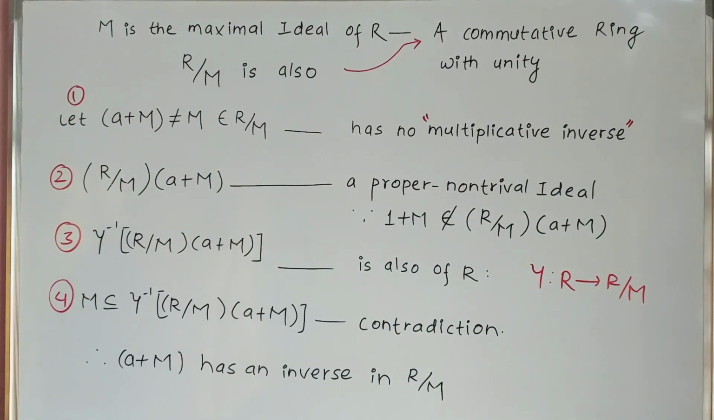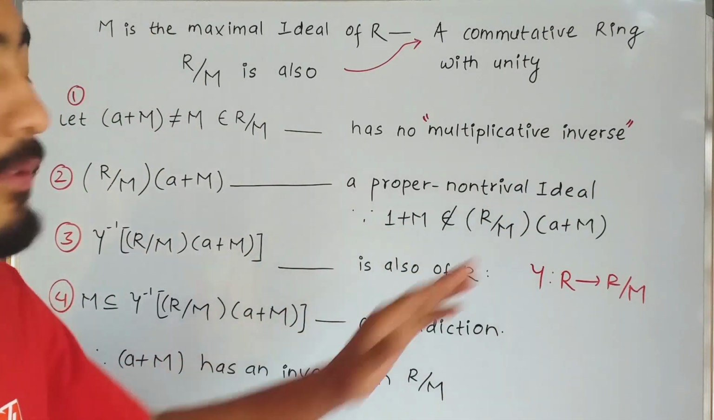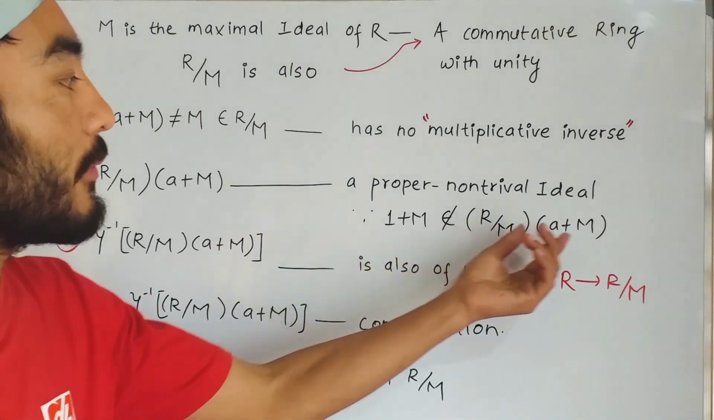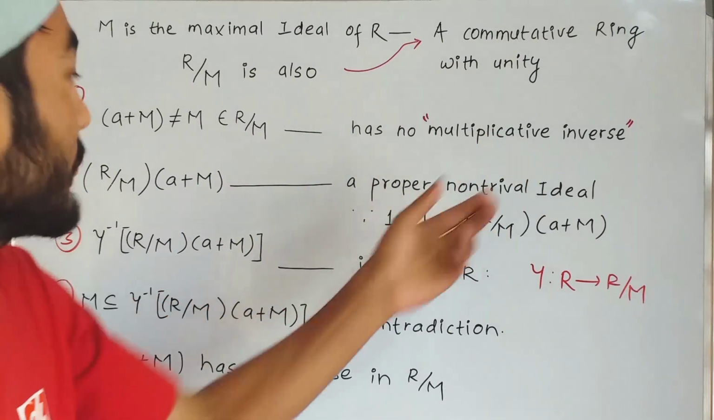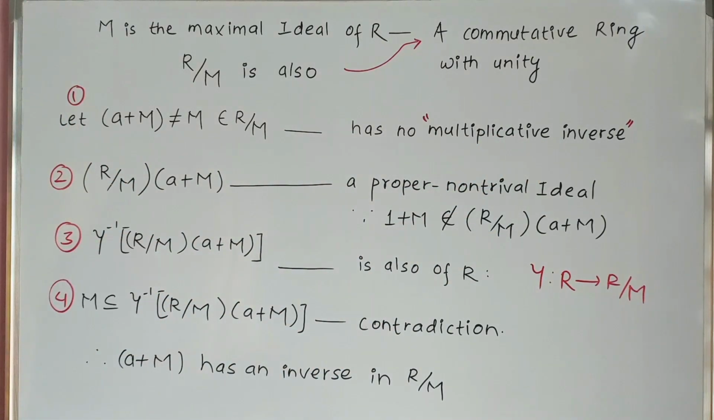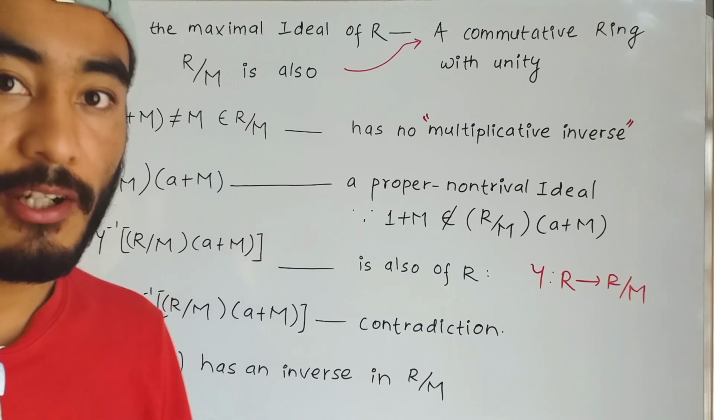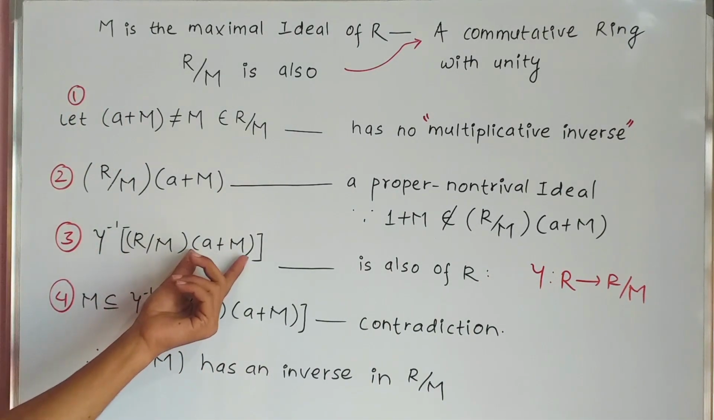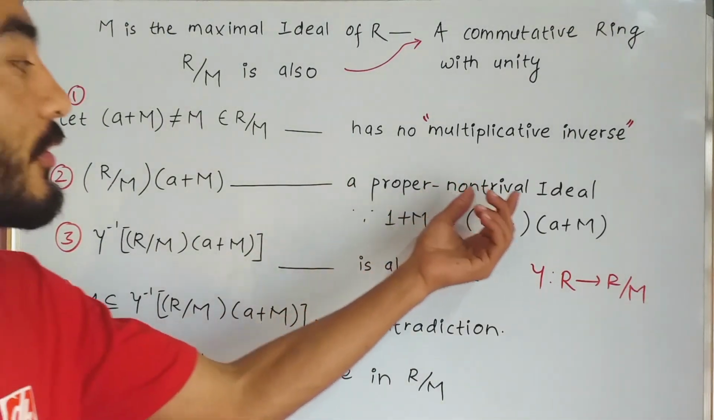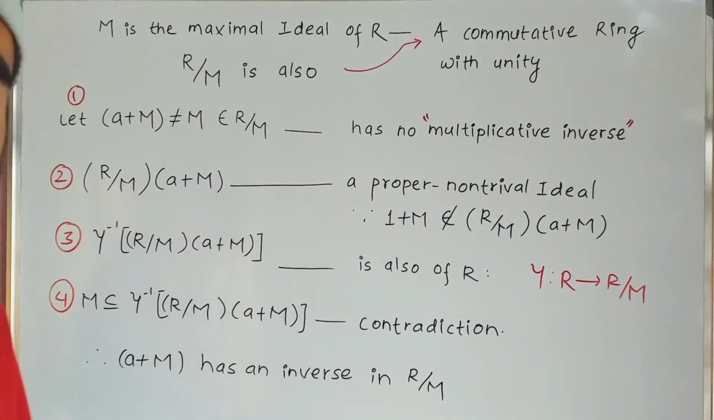Now <a + M> is not only an ideal but also a proper non-trivial ideal of R/M, because 1 + M of R/M does not belong to <a + M>, because a + M has no multiplicative inverse in R/M, and when a + M is multiplied with any element of R/M, it does not produce 1 + M. Now third, gamma from R to R/M is the canonical homomorphism, and gamma inverse of <a + M> is also a proper non-trivial ideal of R, because as discussed earlier, gamma inverse preserves ideals.